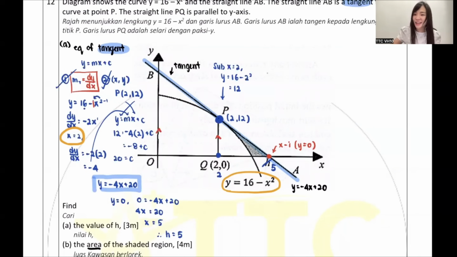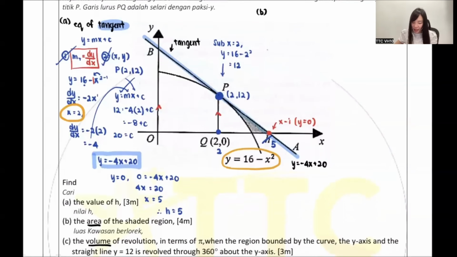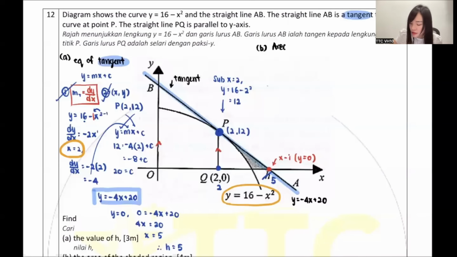The rest okay, I go lah. Okay. B. So guys, B, they say, find the area of shaded region. Yes, again, area. So guys, I repeat again, area is harder because area you need to decide yourself whether using dx or dy, correct? So area based on what? Based on where you stick. So can anyone tell me, look at this shaded region. May I know this shaded region fully stick on x-axis or fully stick on y-axis?